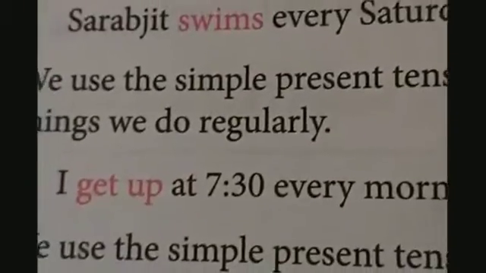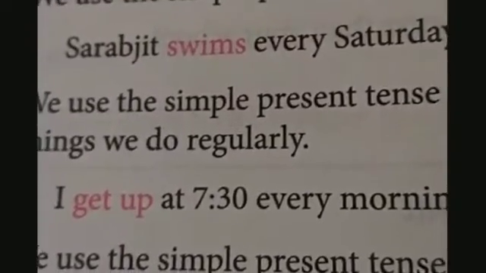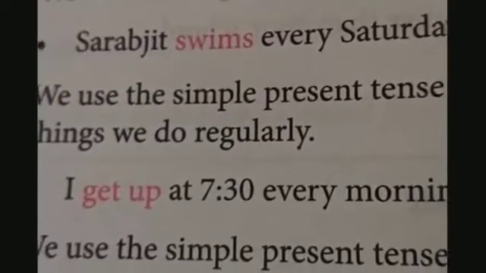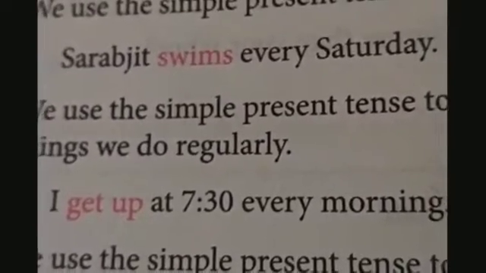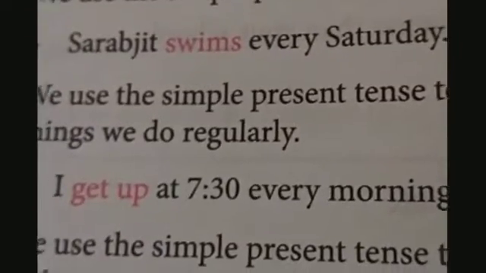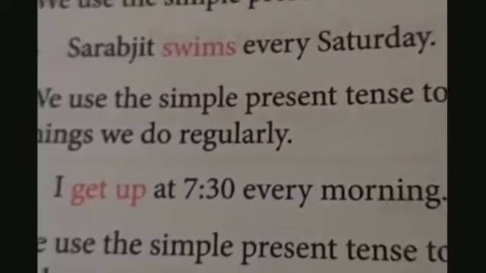Or if I talk about my regular habit, I get up at 7:30 every morning. So it is my regular habit, the time when I wake up regularly. So we may also use simple present tense to talk about my regular habit that I get up at 7:30 in the morning.